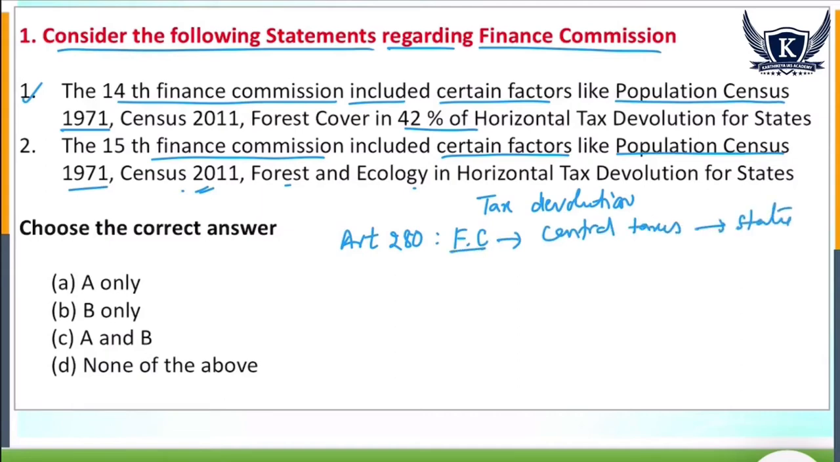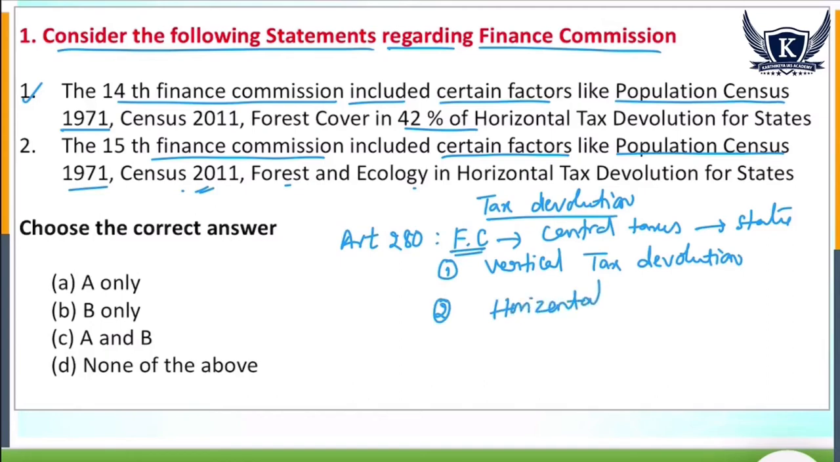The Finance Commission will give tax devolutions in two types. One is vertical tax devolution. Second is horizontal tax devolution. My dear students, what is meant by vertical tax devolution?